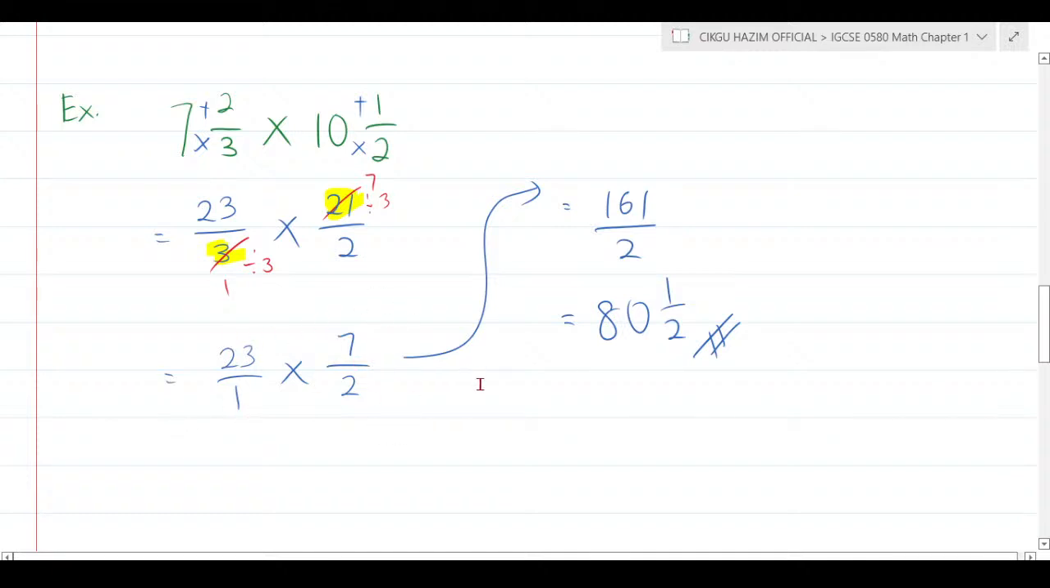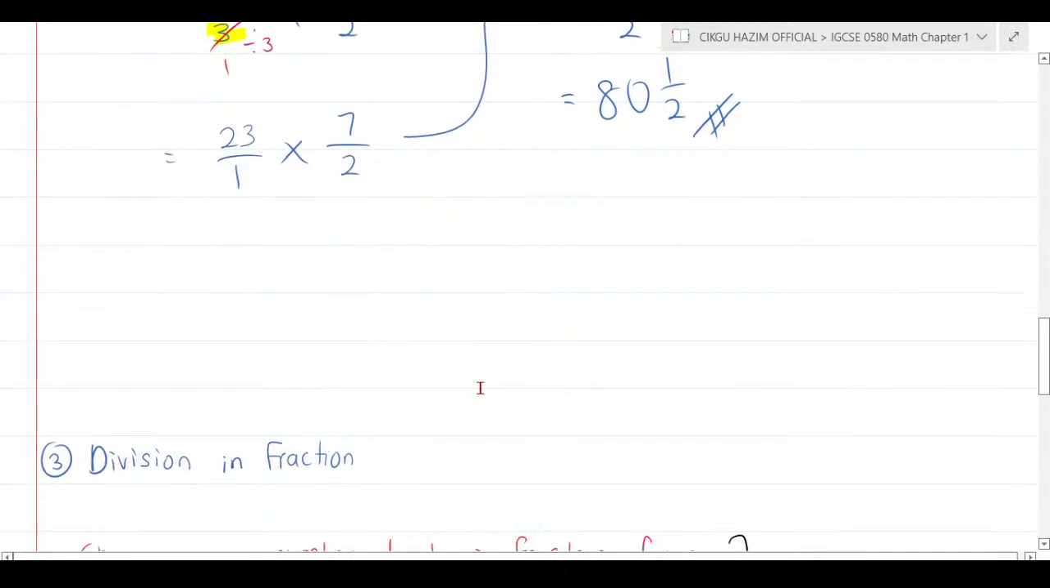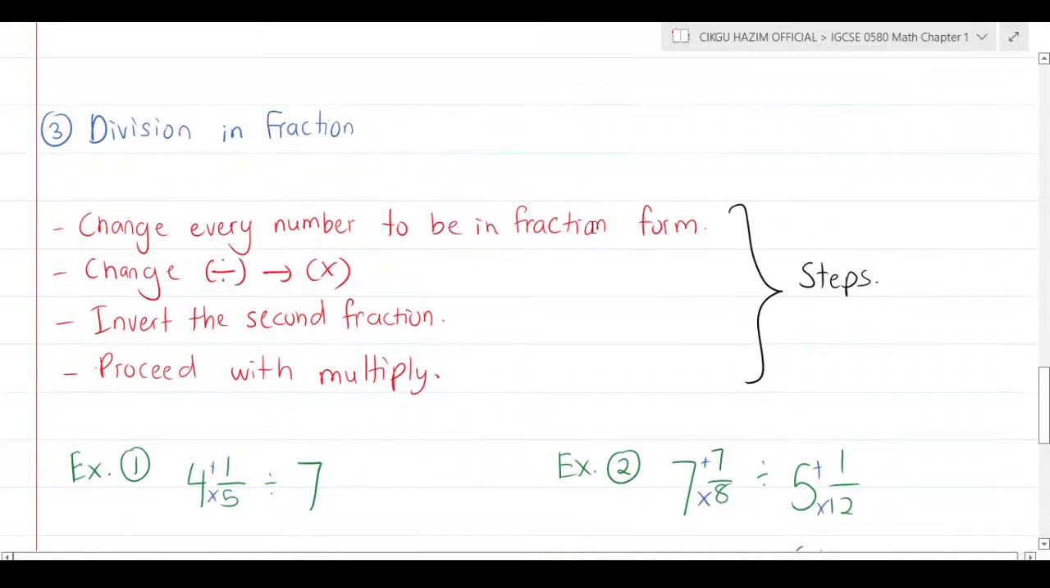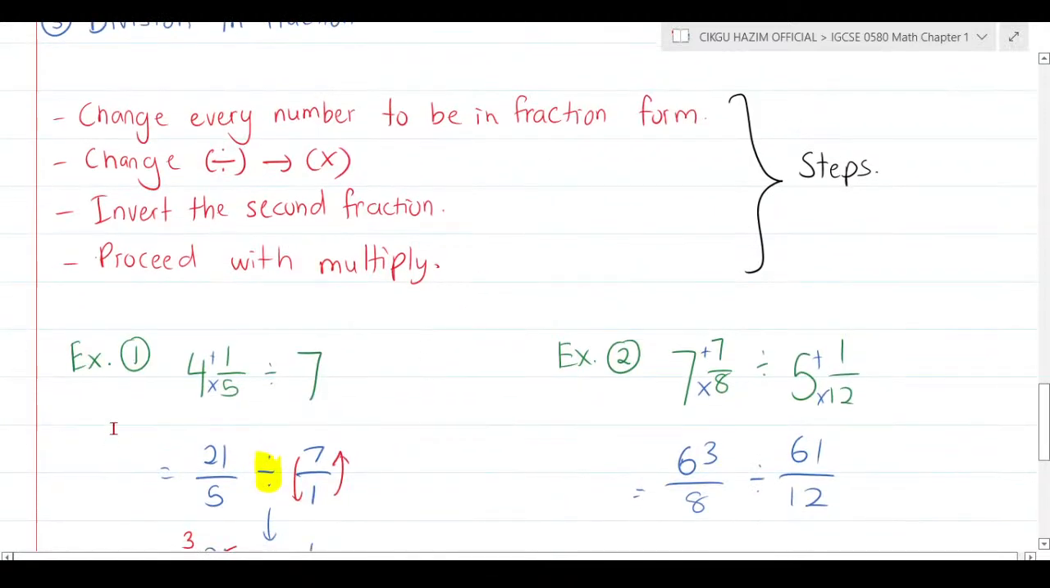The working in fractions is supposed to be easy. I really expect that it's going to be easy for you guys. We have learned this back in primary. You guys are already in secondary. These are already basics. And for division, I already told you we need to follow these steps. You change every number into fraction form first, and then you change divide to multiply and invert the second fraction. For an example, 21 over 5 divided by 7 over 1.